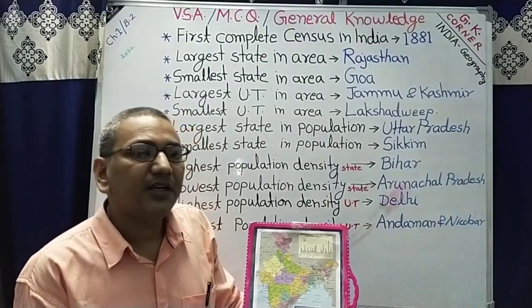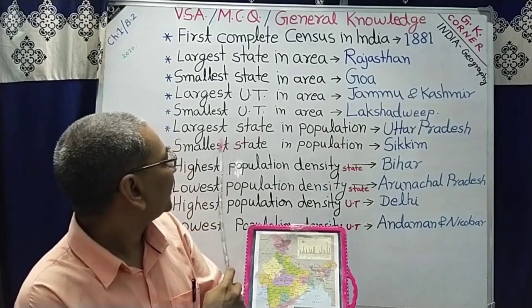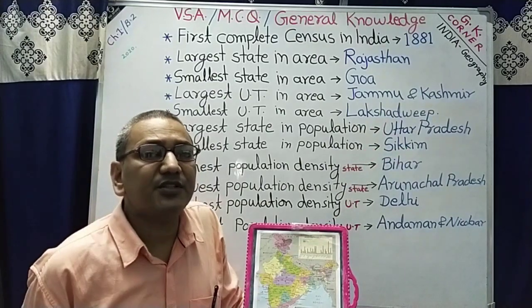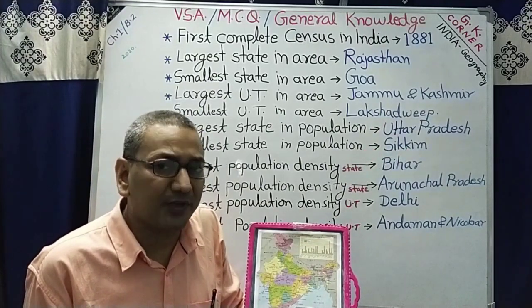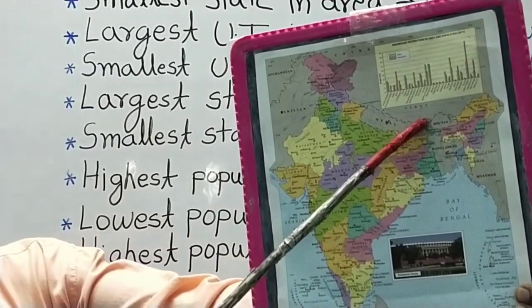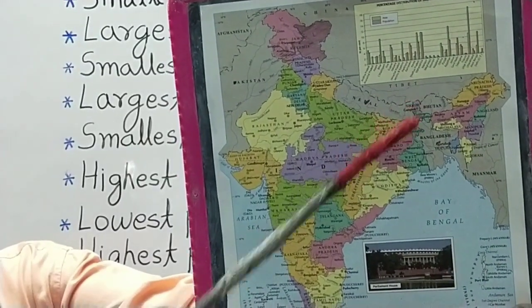Next question is smallest state in terms of population. The correct answer is Sikkim. Sikkim is the smallest state in terms of population. You can see in the map this is Sikkim. Sikkim is the smallest state in population.